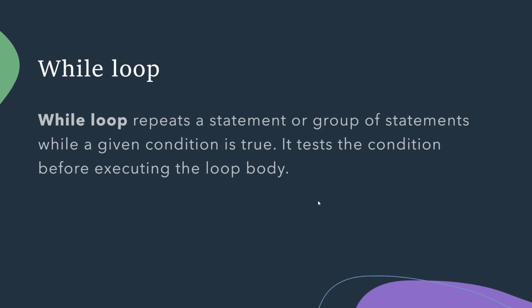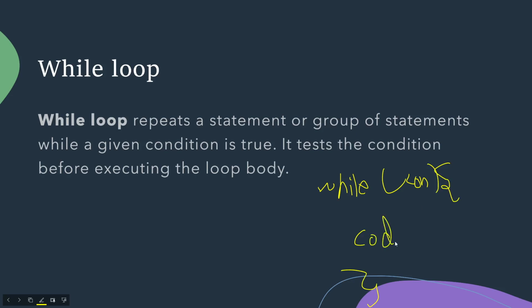Let me just show you the syntax. You just write while here. Now I'm not writing the whole condition, so I'm just writing con. Then curly braces, and then the code. You see, very much similar to the if statement.